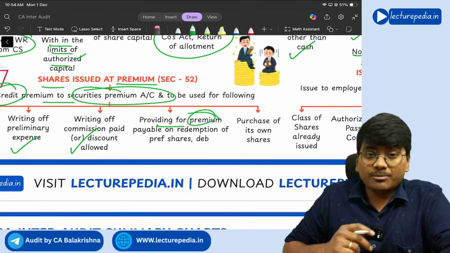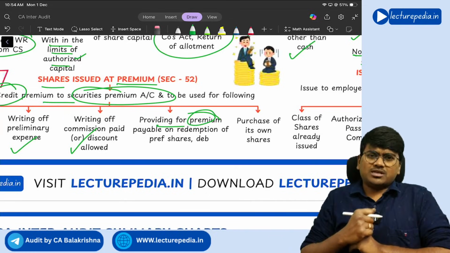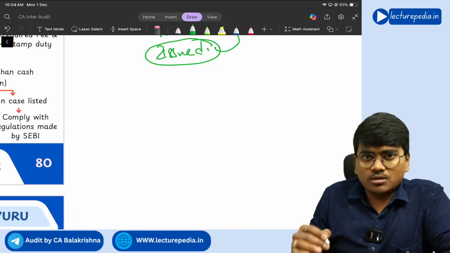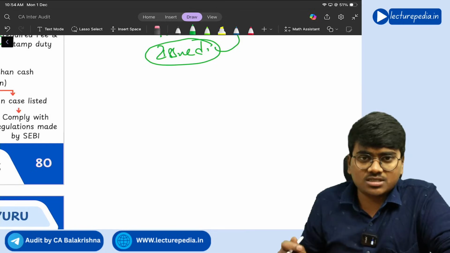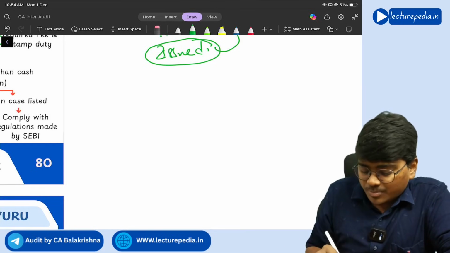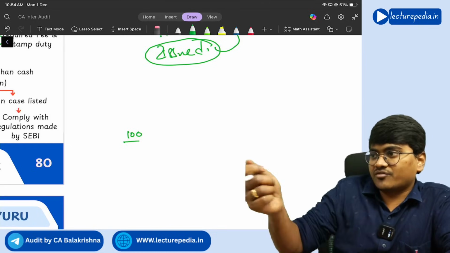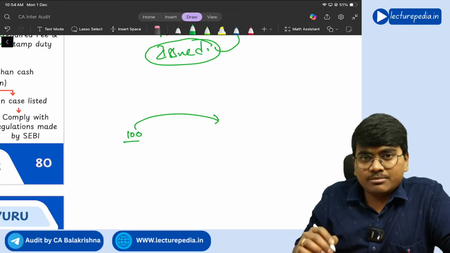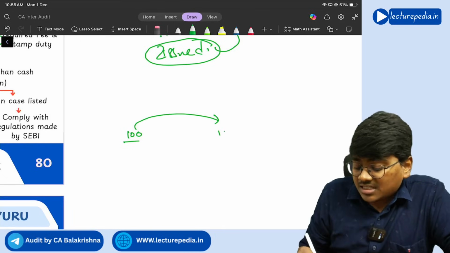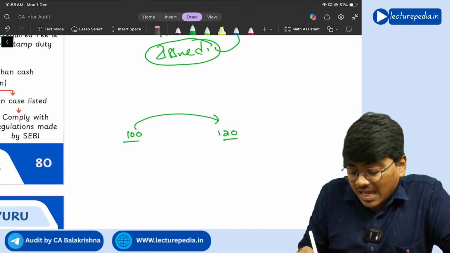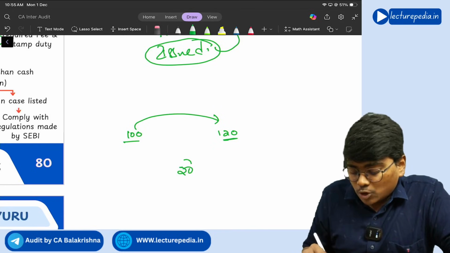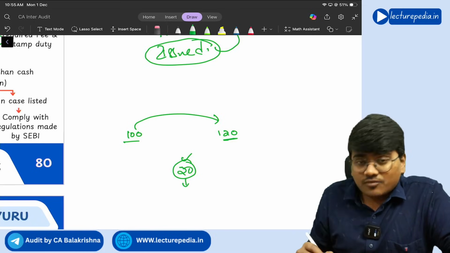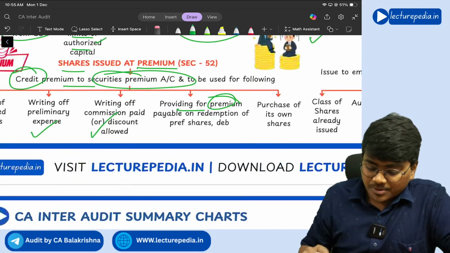Next, for providing premium payable on redemption of preference shares or debentures. Sometimes the company has issued some preference shares. The face value of each preference share is 100 rupees, so by issuing preference shares, it has collected 100 rupees. It told that after 10 years, it will redeem, meaning repay, that preference share at 120 rupees. So you are redeeming at a premium of 20 rupees. Now this 20 rupees has to be borne by the company. So for writing off this 20 rupees, you can use securities premium account.